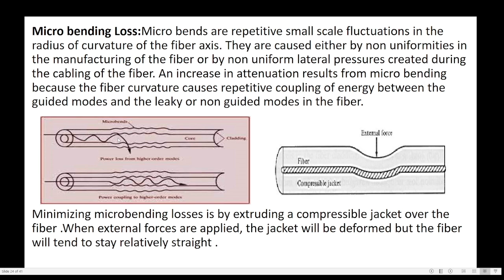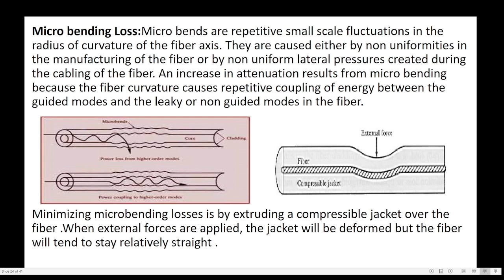Here, these are the leaky modes. The energy is radiated from the fiber. But in the second figure, the energy is confined within the core of the fiber. These are the guided modes. These are the unguided modes. Now the question arises, how do we minimize microbending?